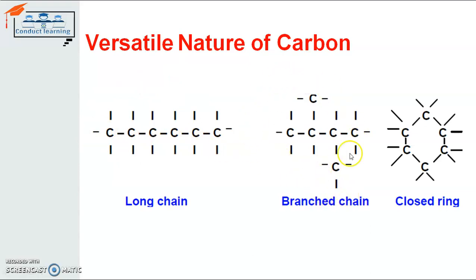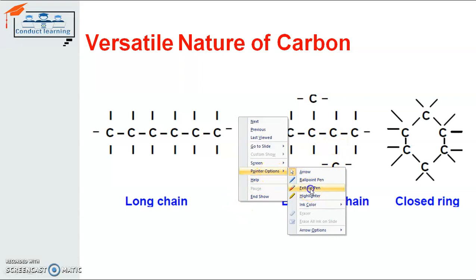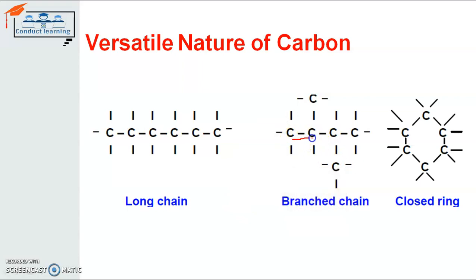This is another architecture. There are branches. Carbon has one single branch here, a second branch here, and a third branch here. So there are three branches for the carbon atom. You can see this is one carbon atom chain or branch, this is another carbon atom chain or branch, and this is another carbon atom chain or branch. That's why it is known as a branch chain. This is the architecture for carbon atom bond, right?